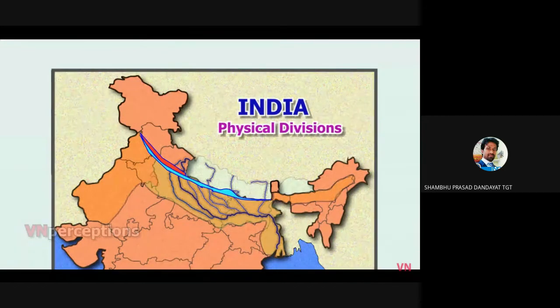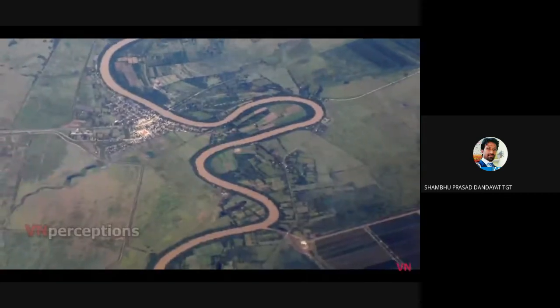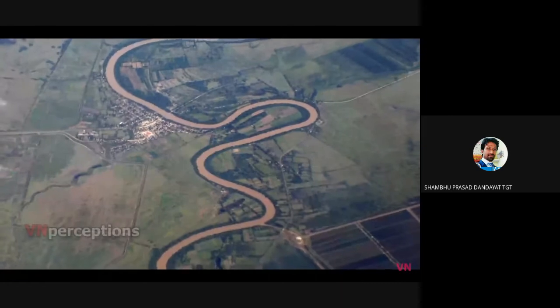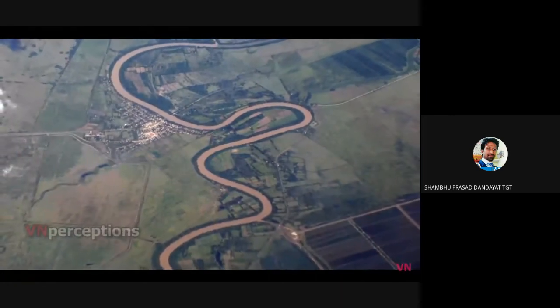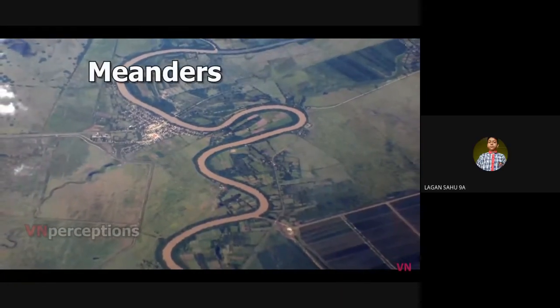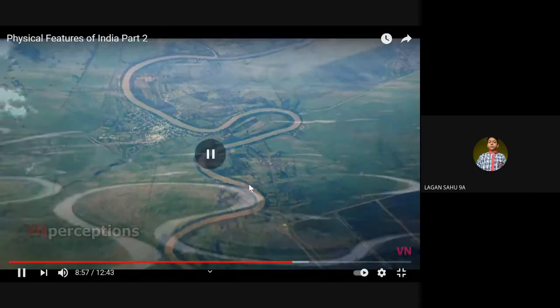The region lying between two rivers is known as Doab. For example, river Ganga and Yamuna form Doab. Similarly, because of the gentle slope of the North Indian plains, there are regions where the rivers move in a zigzag manner. These are known as meanders. And whenever a part of the river